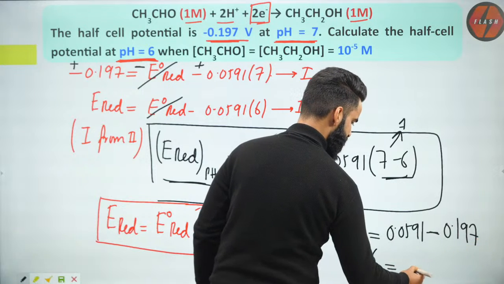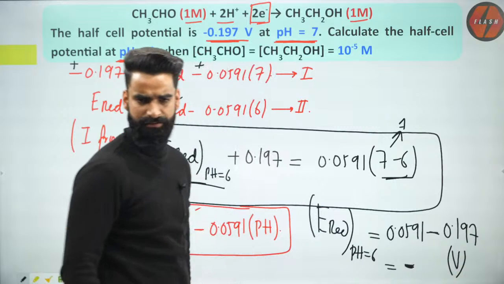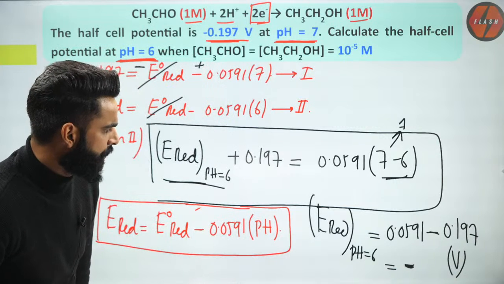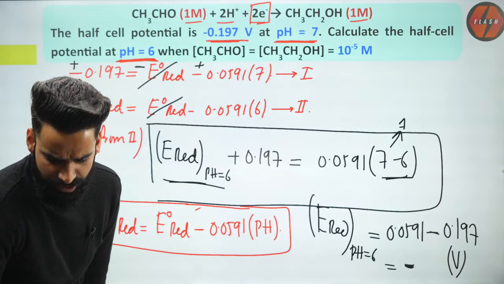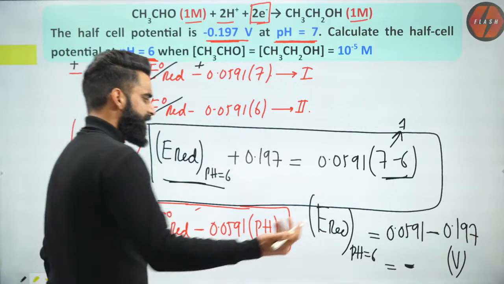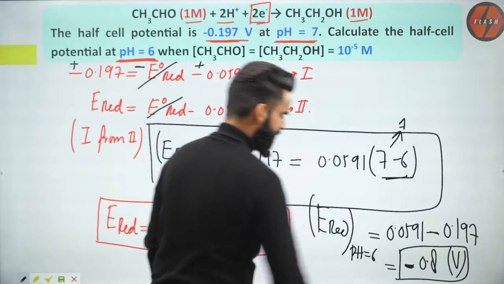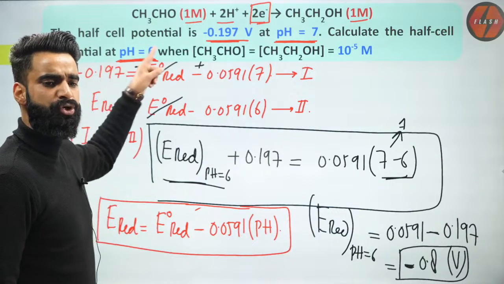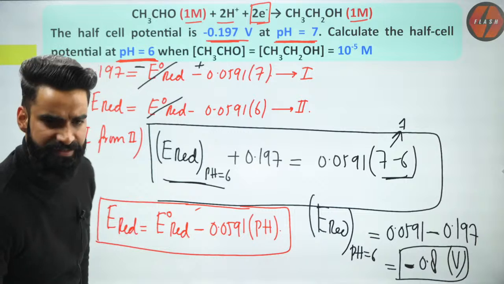The value is going to come as negative, and let me know the answer in volts fast. Banu Prakash is saying it is 0.8 volts. Maybe it can be 0.8 volts only then. So minus 0.8 volts will be the reduction potential of the electrode whose cell reaction was given to us when the pH of the solution was 6.